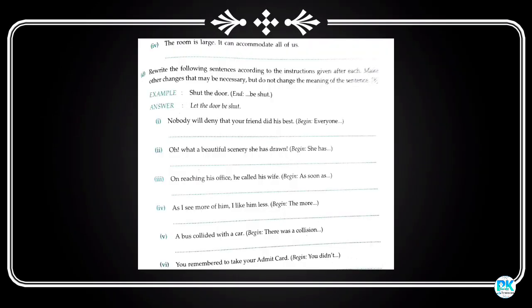Now the last section of our grammar. Rewrite the following sentences according to the instruction given after each. Make changes that are necessary but do not change the meaning of the sentence. Okay, let us solve.